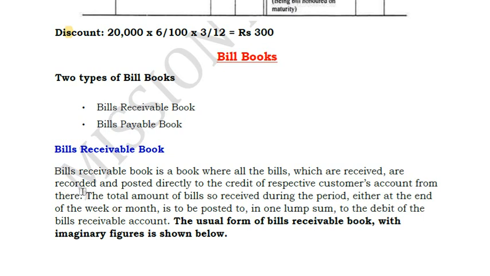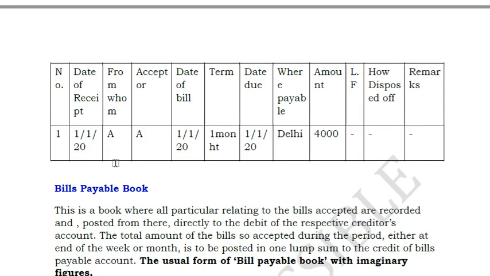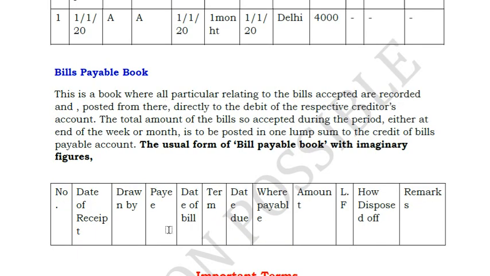There are two types of books: bills receivable book and bills payable book. Bills receivable book is just a book which shows the total receivables which you have, in terms of who is going to pay. It will have the date of receipt, from whom, except the date of bill, everything will be mentioned here. Same is the case with the bills payable book. It is just the opposite. That means to whom we have to pay, when is the due date of the bill, everything is mentioned in the bills payable book. Nowadays, it is all in ERP software.